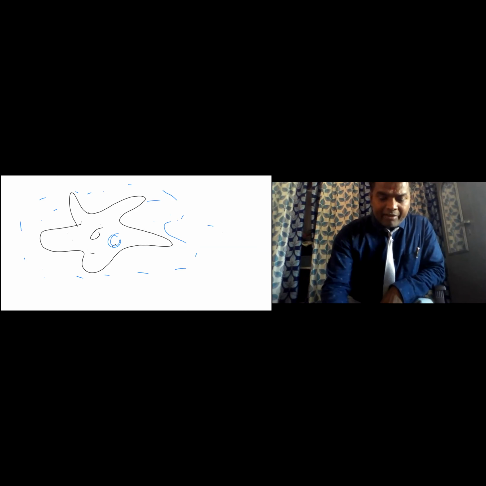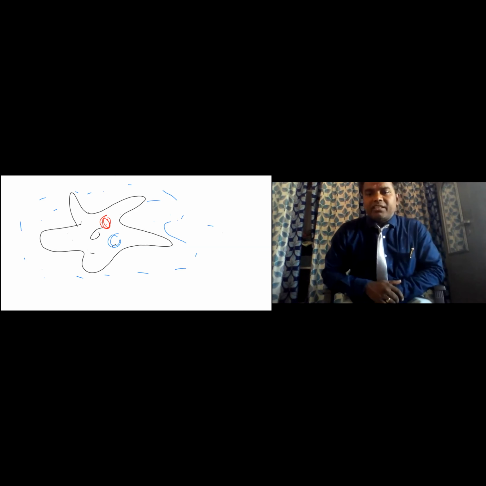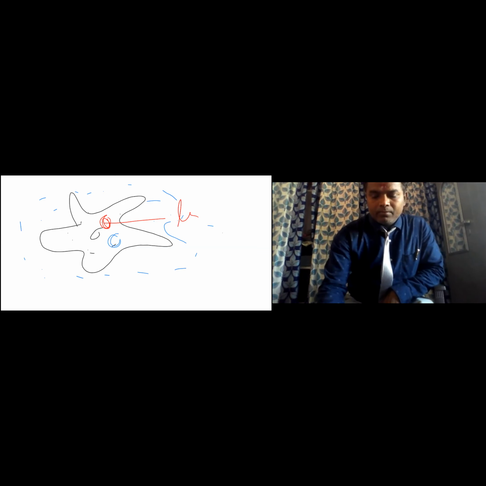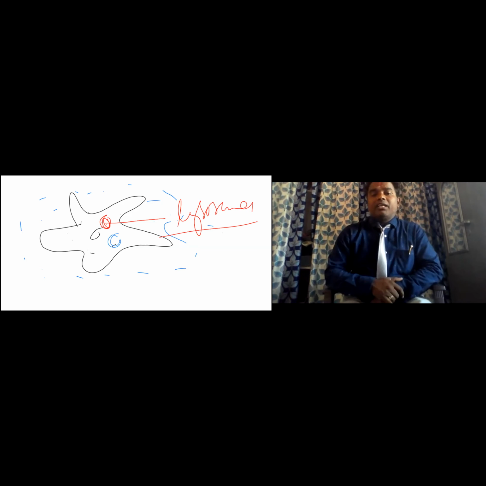That is called phagocytosis. Amoeba is zoophagous, it eats animal material. Remember one thing, once the food enters into the body, what happens? Immediately, in the amoeba's cytoplasm, there are round structures. Those are called lysosomes.